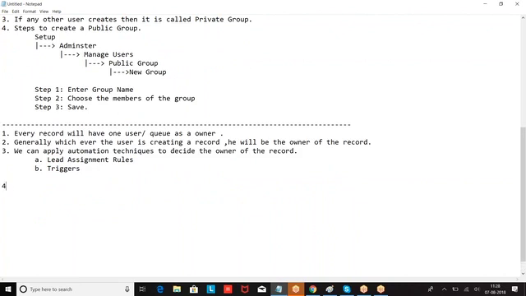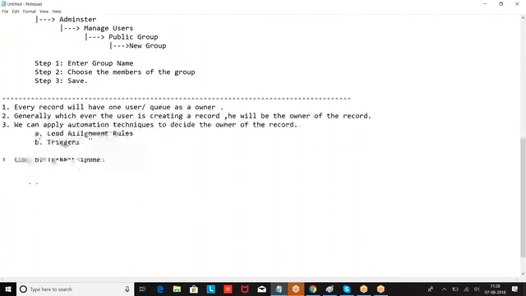What are these lead assignment rules? These are available only on the lead object. So at the time of creating the lead, based on these rules, they will decide who should be the owner of the record.